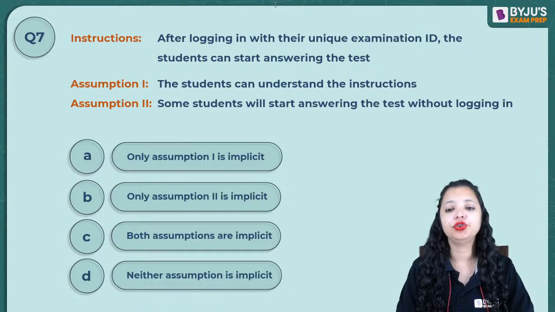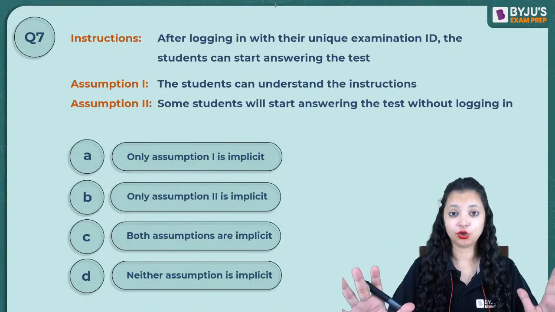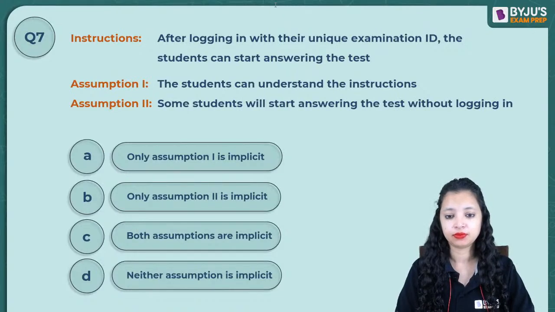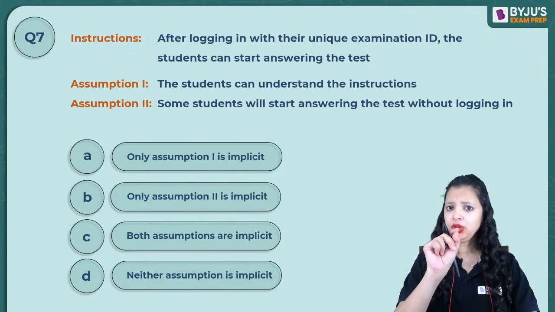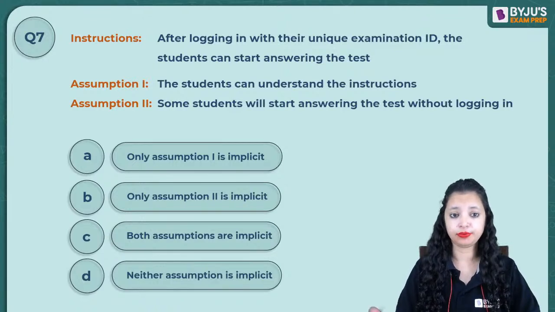After logging in with their unique exam ID, the students can start answering the test. So it's an examiner speaking. Okay? So assumptions have to be made by the examiner, remember. A, okay. Both, okay. It's a little tricky. Only one word can change your answer from here to there. Let me explain the question.